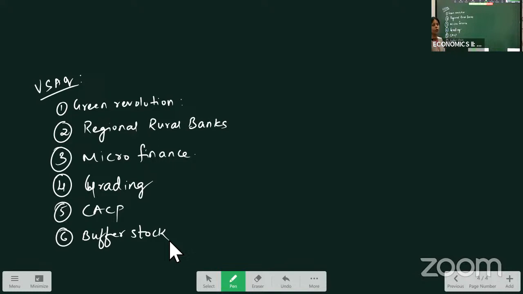This buffer stock is maintained by FCI, Food Corporation of India. It is the storage of food grains with the purpose of moderating price fluctuation. During the time of scarcity, prices increase. So to reduce that problem, they have introduced the concept of buffer stock. It is taken care of by FCI.